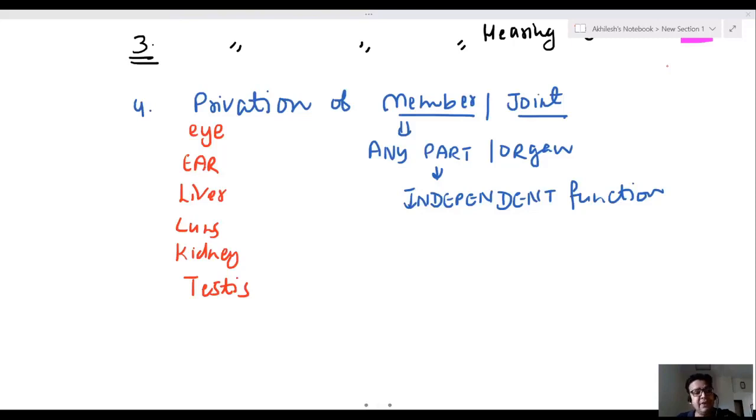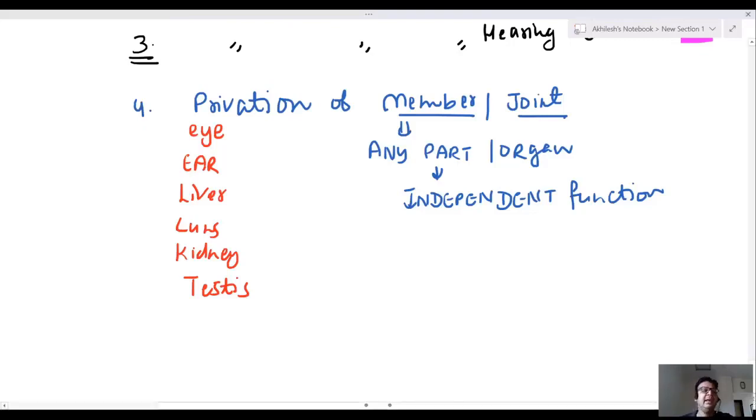But if by threatening you are mentally harassed, then it becomes an injury. That's the difference. Any part of the body which has an independent function, if that is lost, this is grievous.